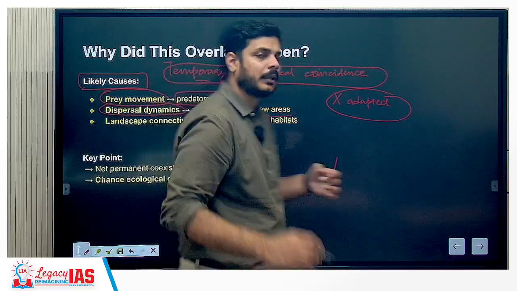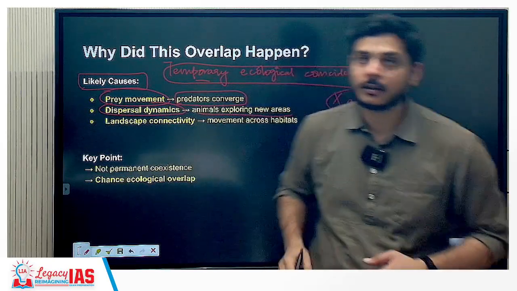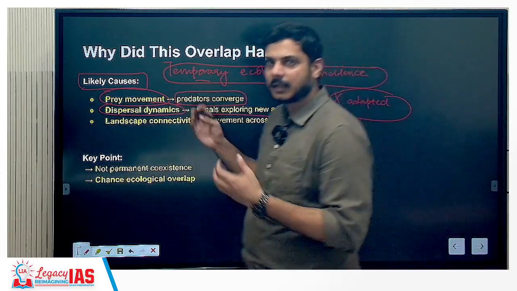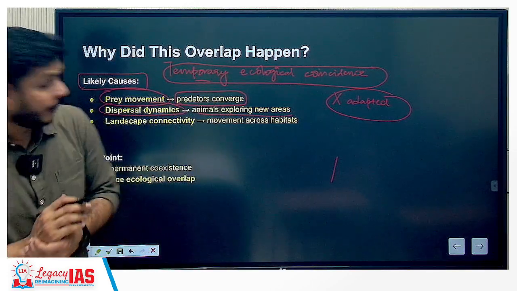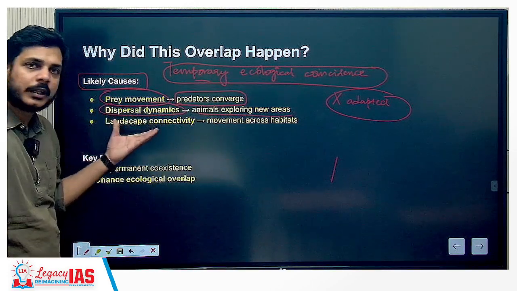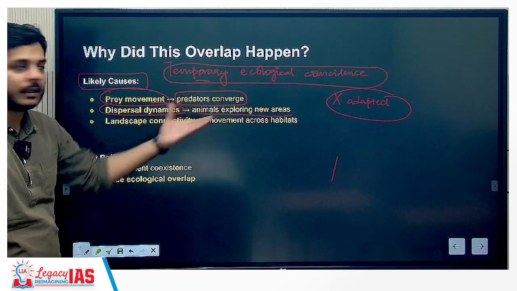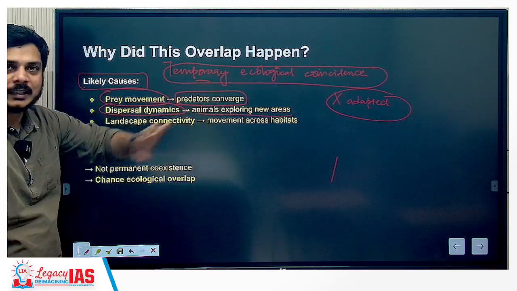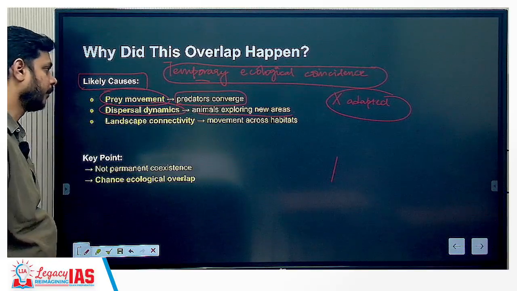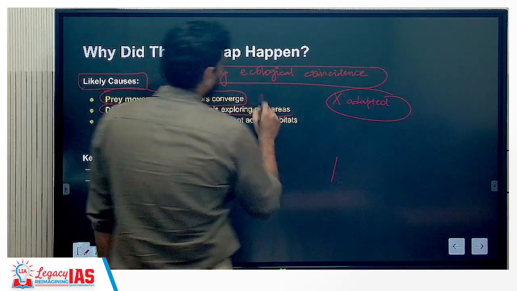This is very important. As we mentioned earlier, there is the reintroduction of cheetah program, so it becomes a curiosity based question of how this dispersal happened, how the animals actually went out and explored these new areas, particularly in the case of the cheetah.